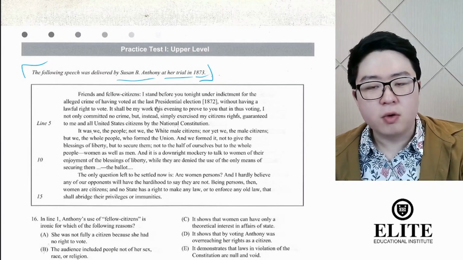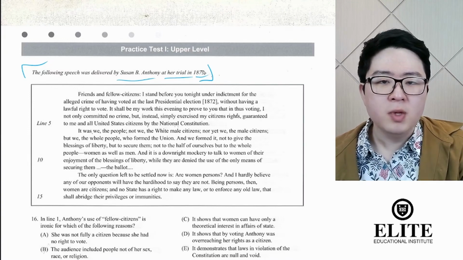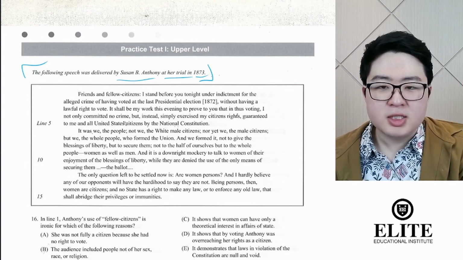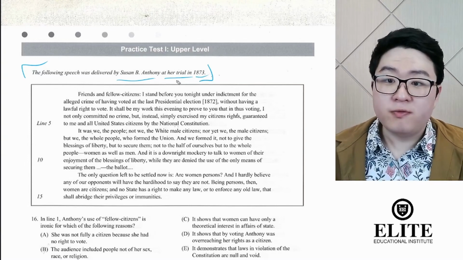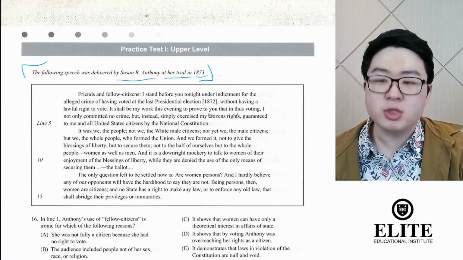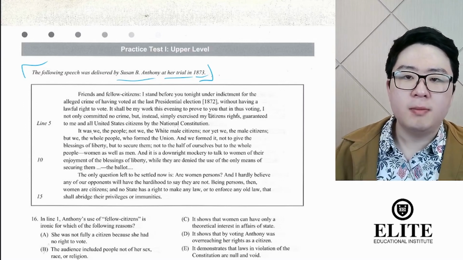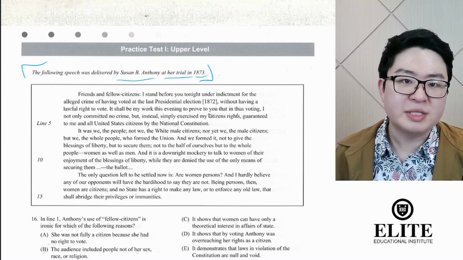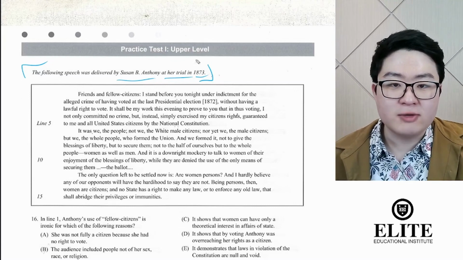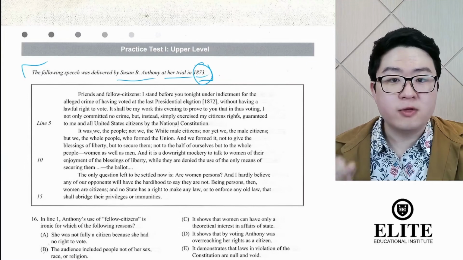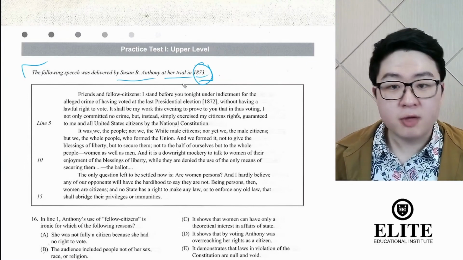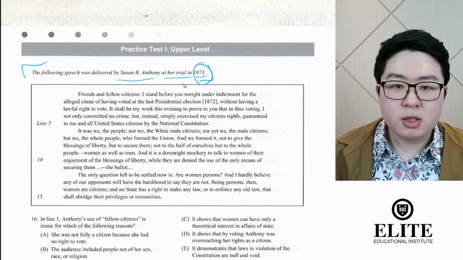So it's perfectly fine if you don't know who Susan B. Anthony is, or what's going on here in the United States in 1873. But it's helpful if you do, so I'll explain it very briefly to you. Susan B. Anthony was a women's rights activist, specifically somebody who worked towards advancing the cause of women's suffrage. That is, getting the right to vote for women. Because, of course, in 1873, women did not yet have the right to vote in the United States. So it's nice information to know. You don't need it, but if you do, it'll help you understand it better. So let's start reading the passage for real.